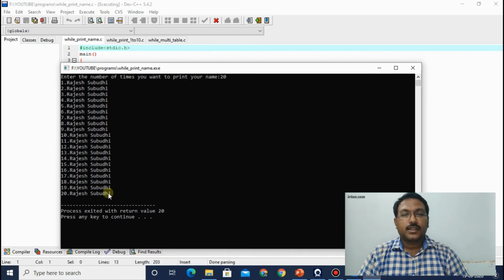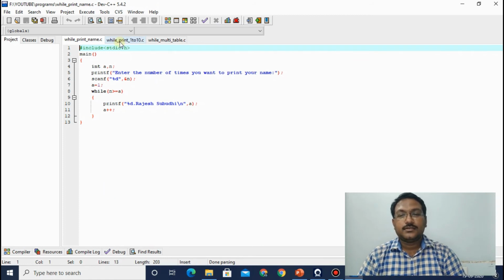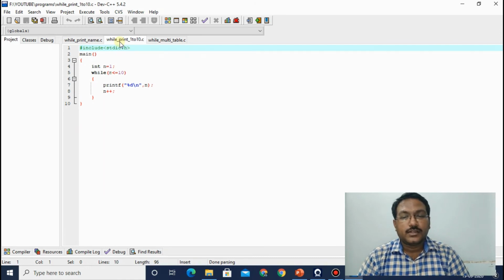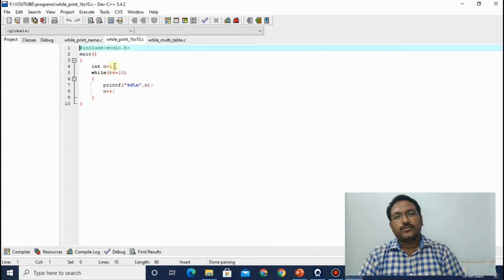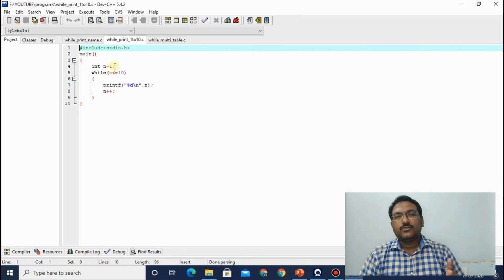Fine. Now to go to the next program, which is to print numbers from 1 to 10. A single variable we need, n is equal to 1, and from 1 we will go up to 10. As I told you, the condition will be n less than or equal to 10.